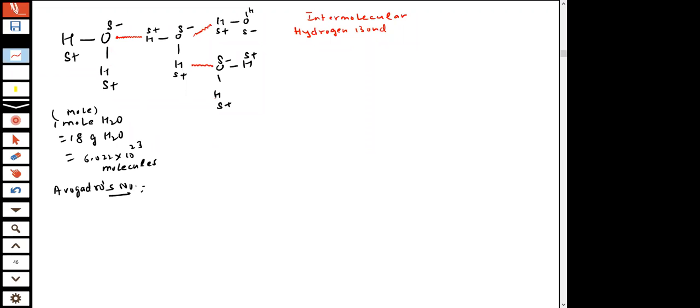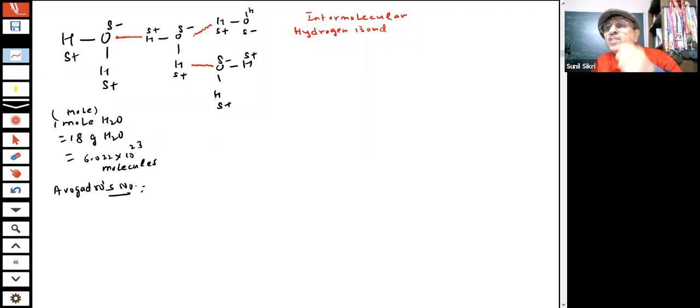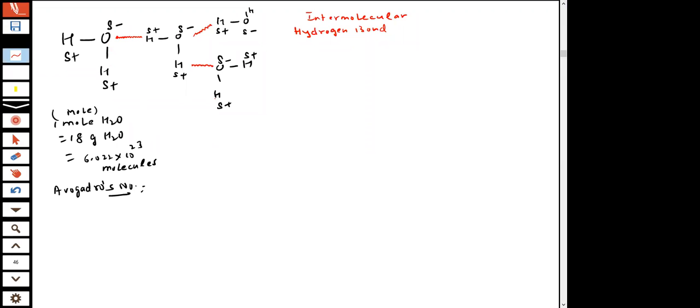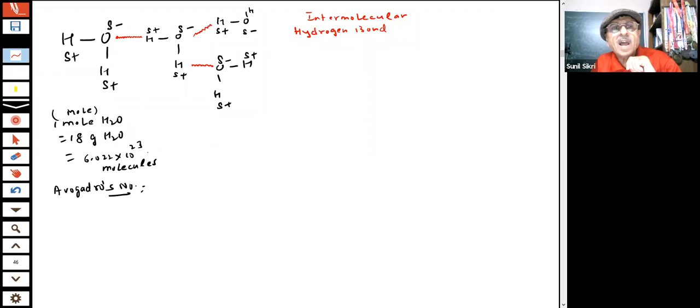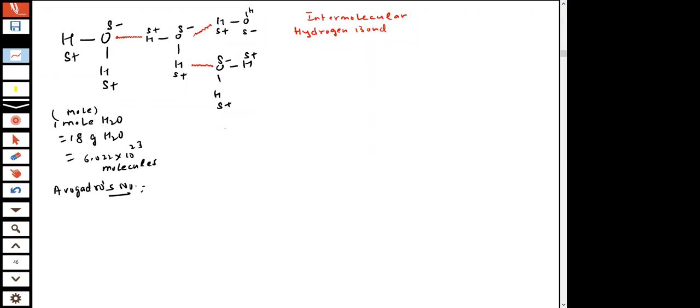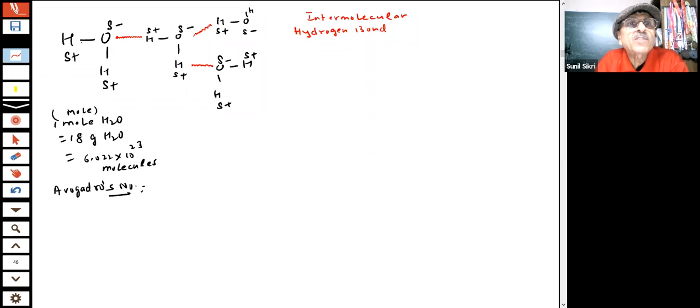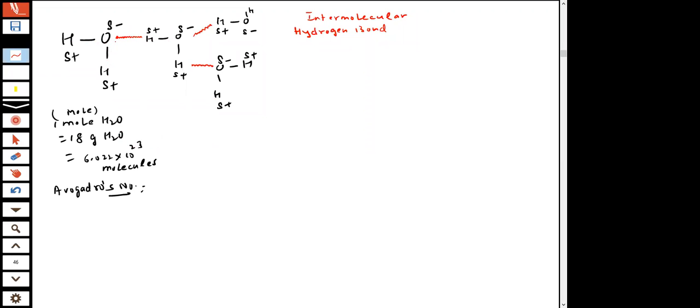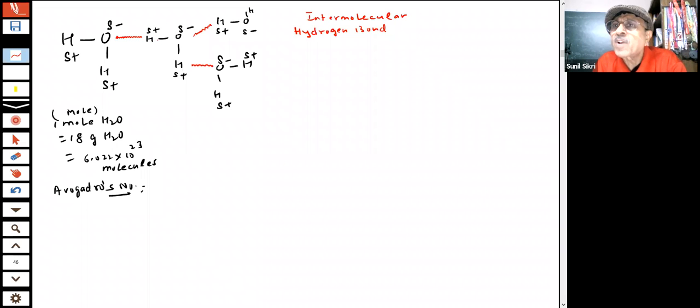If you consider water in a glass which you are drinking, 18 grams of water will have 6.022 × 10^23 molecules of water. What will they do? This is positive, this is negative, positive, negative. They will start attracting each other. Negative and positive will attract, yes or no?